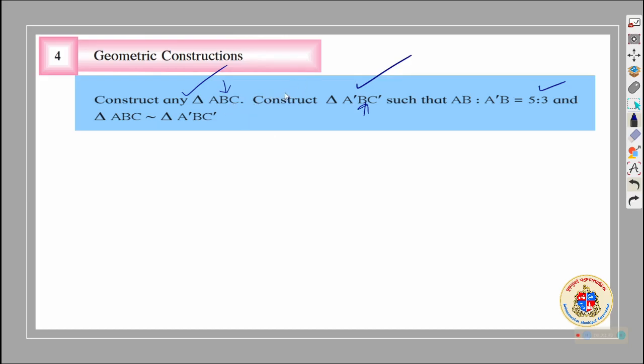Sometimes we use this kind of notation. In such a situation we use A dash B when it is a shadow, or when it is an extended vertex, then we use dash. So this must be something like that. Plus the ratio is given, and secondly this B is common, so one vertex is common.